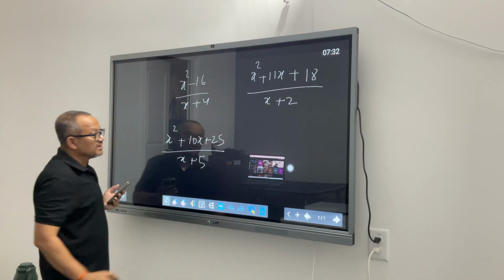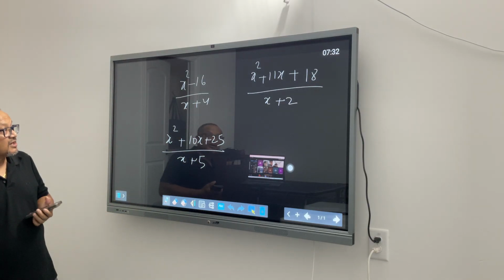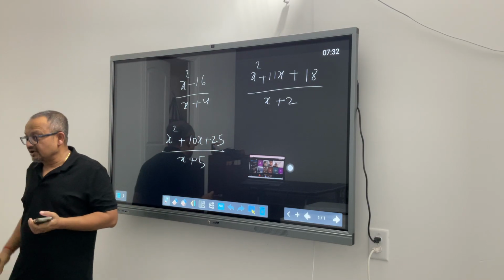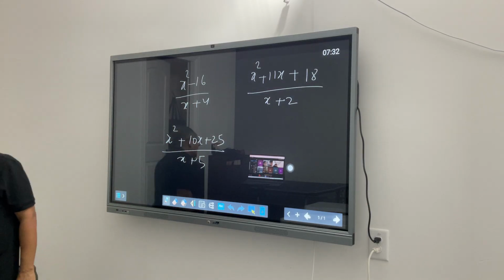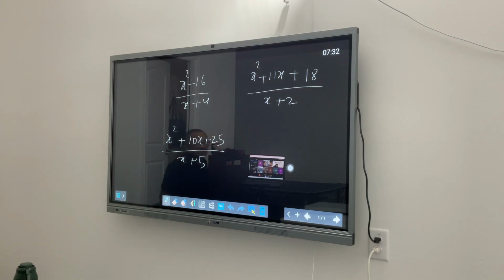And I would suggest, rather insist, to use the long division method. I want you guys to practice this one with long division method, and then try comparing that with any other method of factorizing a quadratic equation or expression that you have done before.